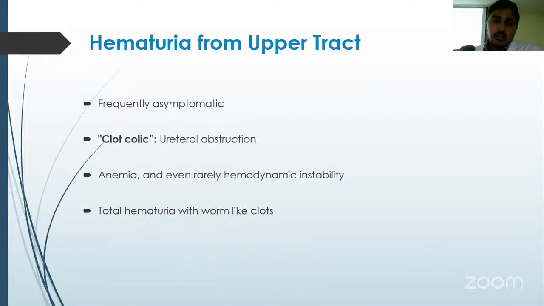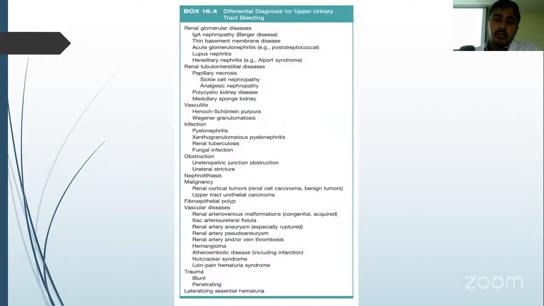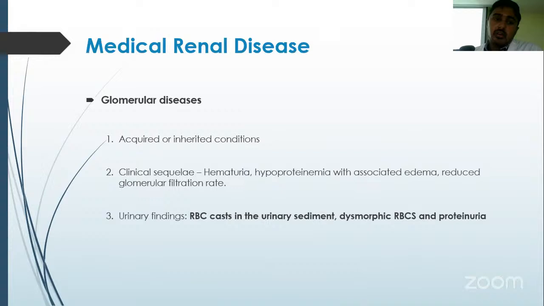Coming to hematuria from the upper tract, hematuria is usually asymptomatic. The patient may present with clot colic, rarely with anemia, and even more rarely with hemodynamic instability. Usually the presentation is total hematuria with worm-like clots. The differential diagnosis of upper tract bleeding includes glomerular diseases, tubulointerstitial diseases, vasculitis, infections, obstruction, calculus, and malignancy being the important causes.